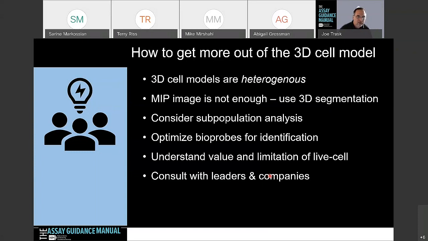I didn't go into the limitations of live cell imaging, but there are some. You have to be careful that you don't cause phototoxicity in those particular samples. Light penetration is also going to be limited. Cells are not fixed, so there's going to be more light scatter because you're not removing the proteins or lipids that some of these clearing agents do. So you just have to be aware of that. And then definitely consult with the leaders in the field and with the companies who make these high content imaging systems. I'm sure they're going to be happy to help you drive this.